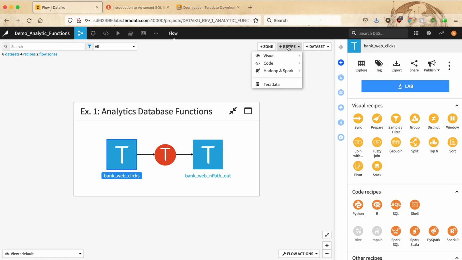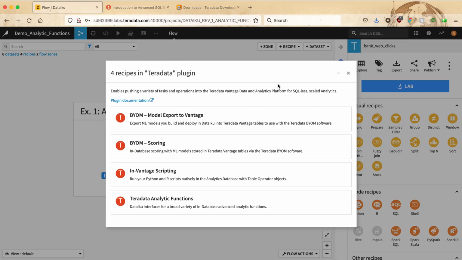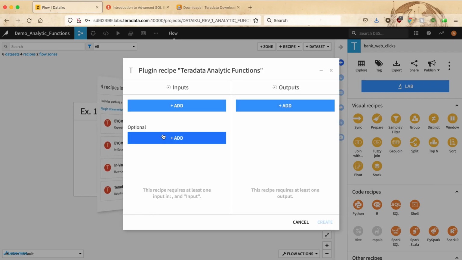To simply use the recipe with this input dataset, you go under the recipe menu and click on the Teradata plugin, from where you can select the Teradata Analytic Functions recipe, and you specify the input and output of the function.